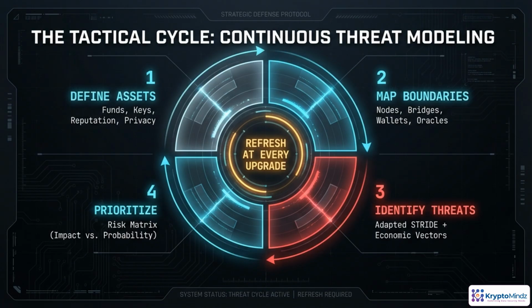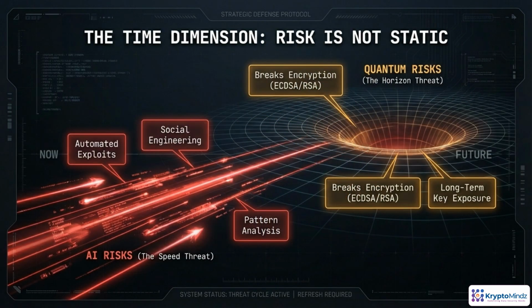Think of threat modeling as a repeating tactical cycle, not a one-off workshop. Start by defining what actually matters: funds, keys, system reputation, and user privacy. Those are your crown jewels. Then map the boundaries around them: nodes, bridges, wallets, oracles, and any external dependencies. Next, systematically identify threats using something STRIDE-like, but extend it to include economic and incentive attacks. Finally, prioritize with a risk matrix, combining impact and probability so you know what to fix first. And rerun this cycle at every meaningful upgrade. Risk isn't a snapshot, it's a timeline.